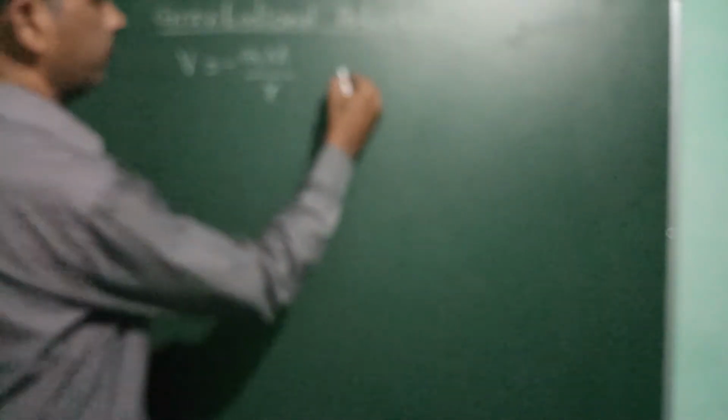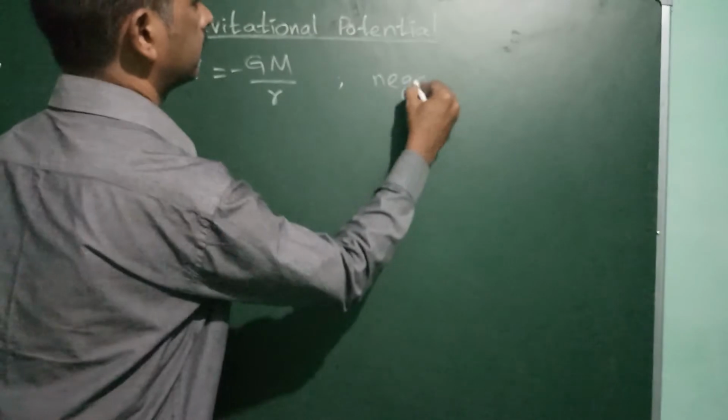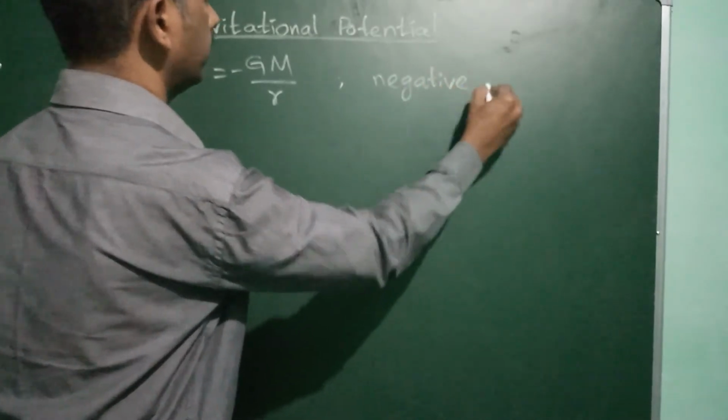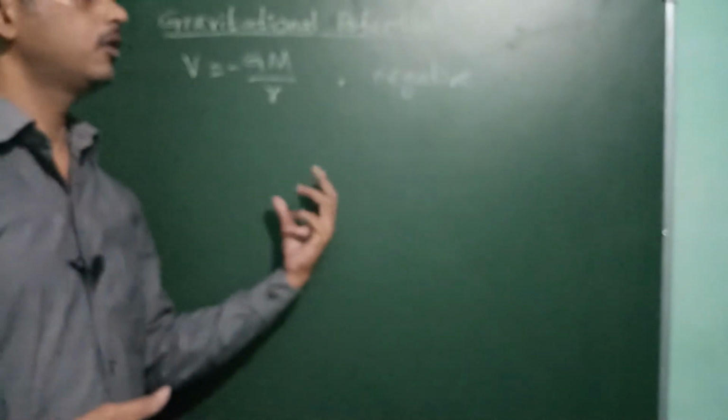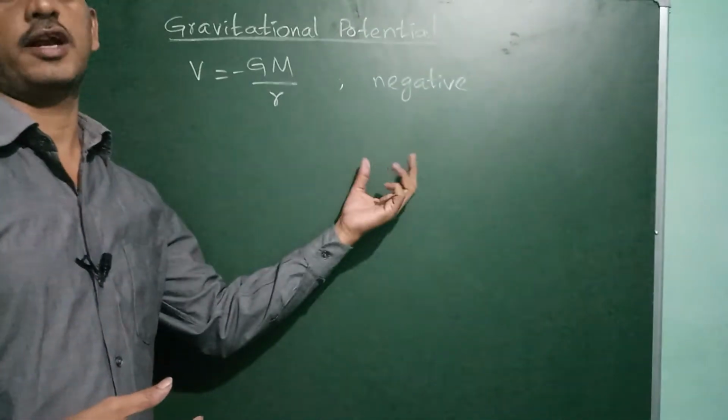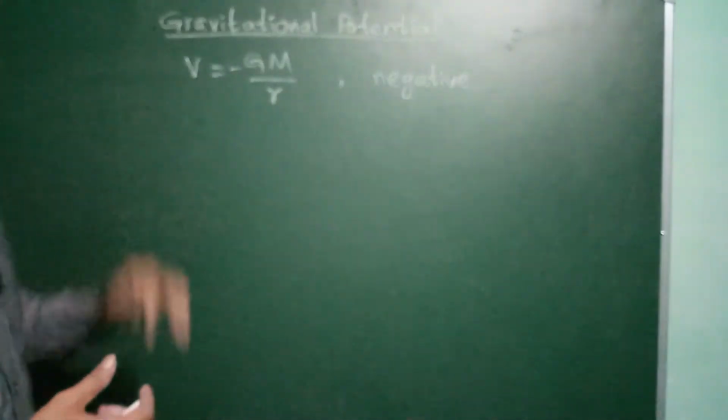In the same way, we know the gravitational potential we just calculated, V is equal to minus G M by r. Minus means a negative value, so gravitational potential is always negative. Why? Because we have to do some work to bring the mass into the gravitational field, opposite to that field. That's why it is always negative.